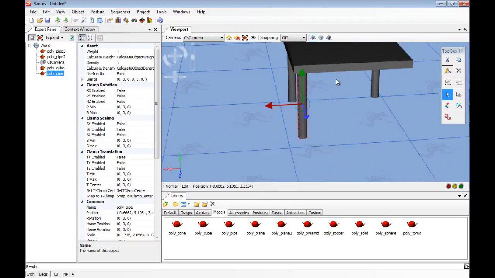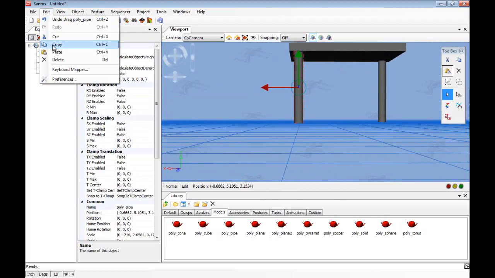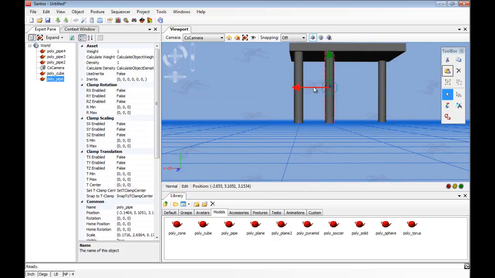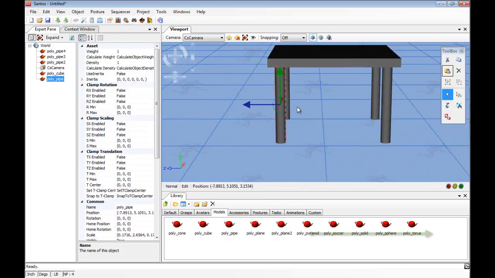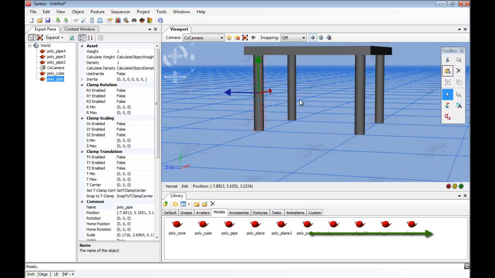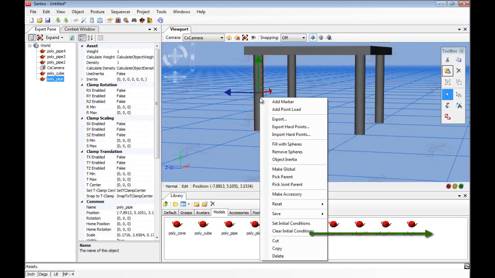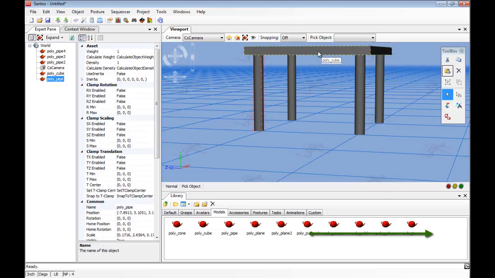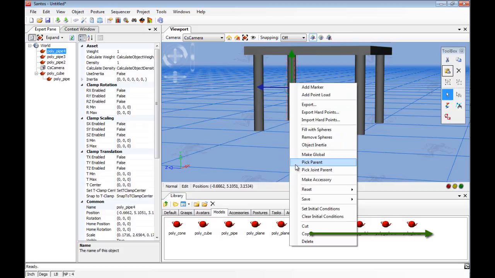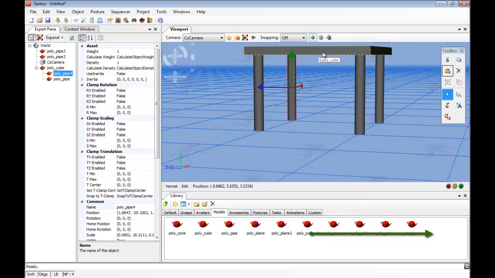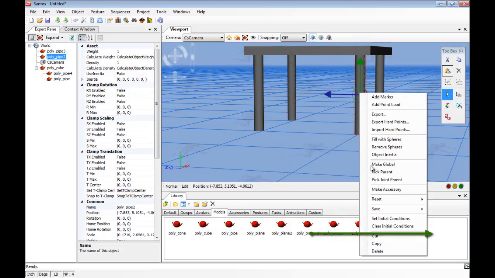Once my objects are all in place, I can pick the parent of the legs to my table. This is done by right-clicking on each table leg individually and selecting Pick Parent, and then selecting the table top. Note, the top of the table did not have to be the parent. Any object in the scene can be the parent to another object.